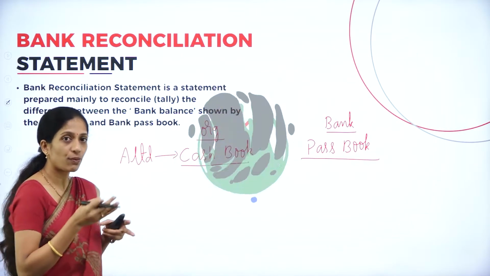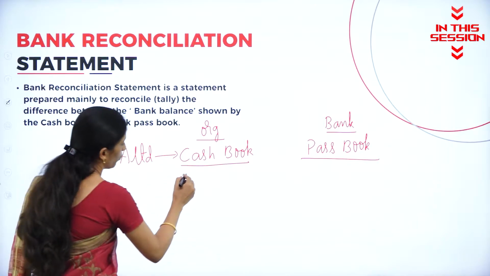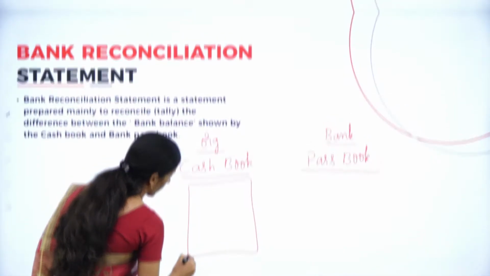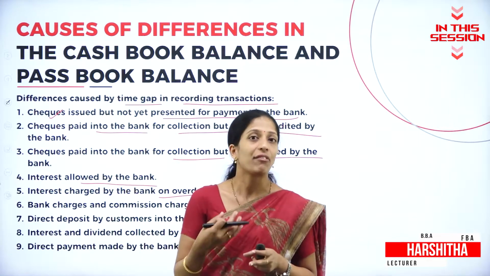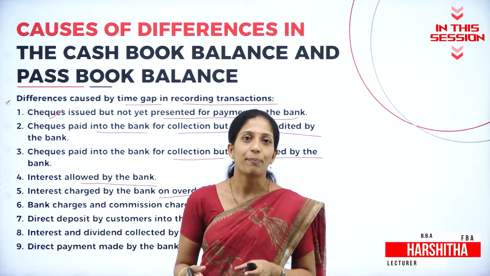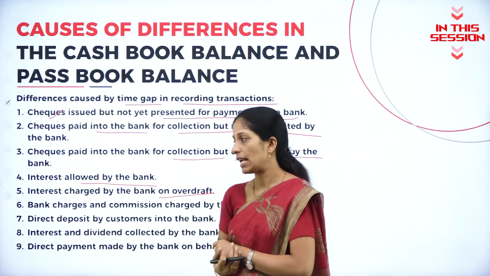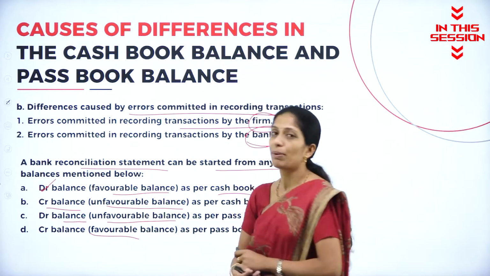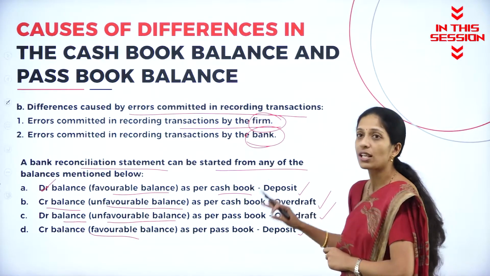Whatever the transaction which takes place between A Limited as well as the bank will be recorded in one book, which is called the cash book, where my bank balance has decreased but it's not known to me. I have not recorded it at all. So what happens? My balance shows more, whereas the passbook balance shows less. Credit balance, that is favorable balance as per passbook, means what? Deposit. So it is just reverse.